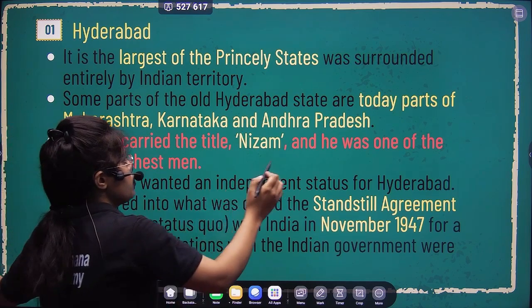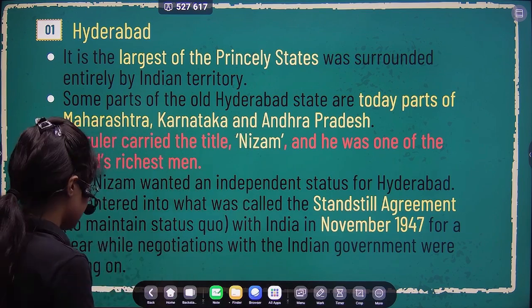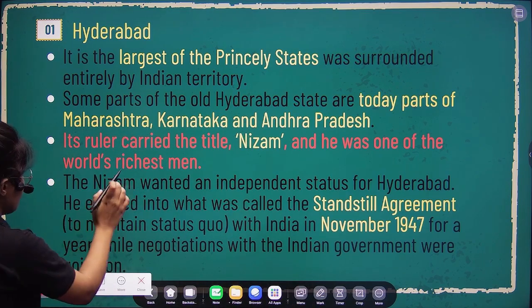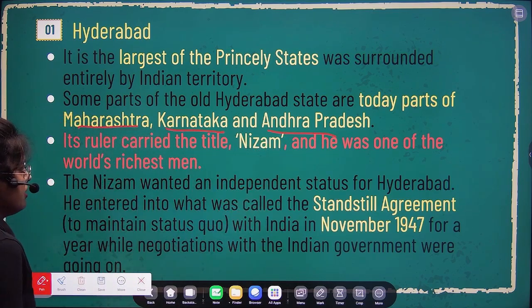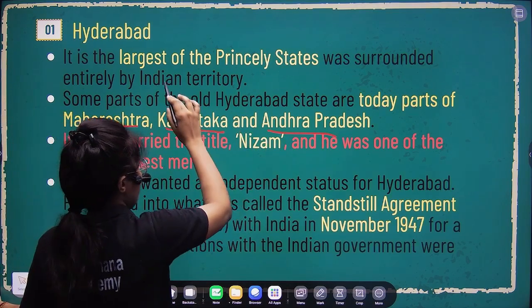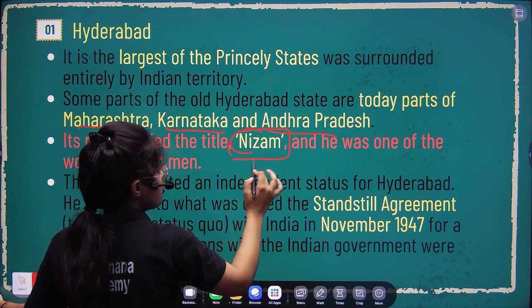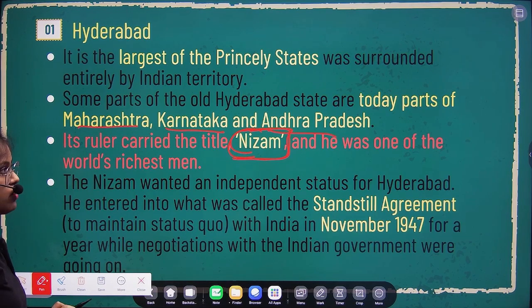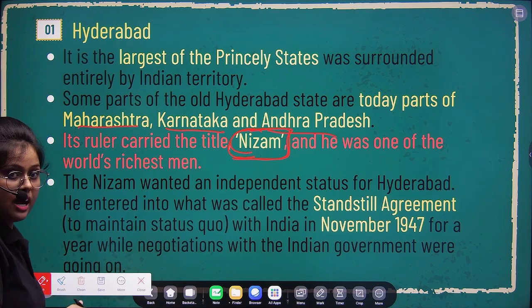Today, the part of Hyderabad got divided into the current states of Maharashtra, Karnataka and Andhra Pradesh, right? So this you have to remember, and it's the largest territory. The important thing is that the ruler was very popular and a very rich man, because it was the largest princely state and he was the ruler of that state.